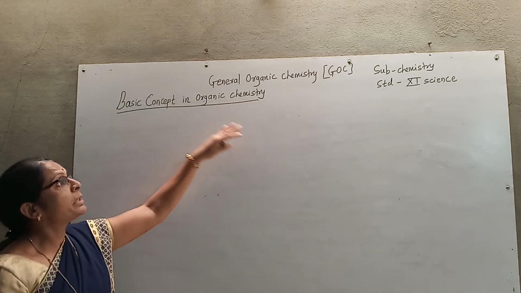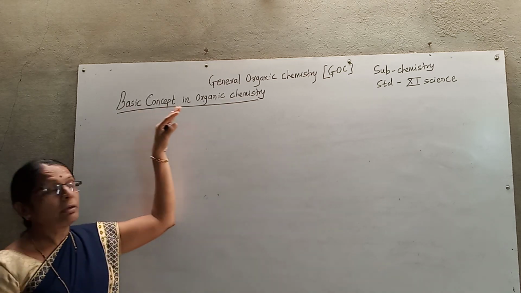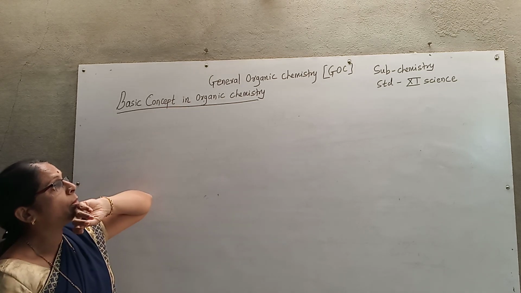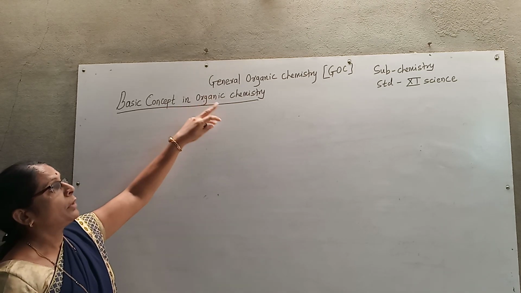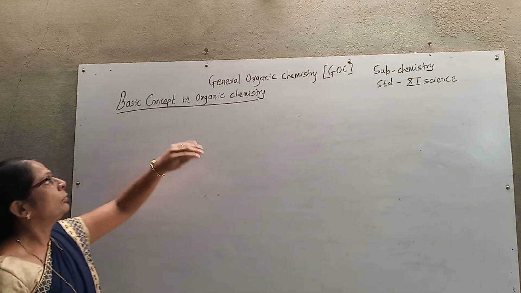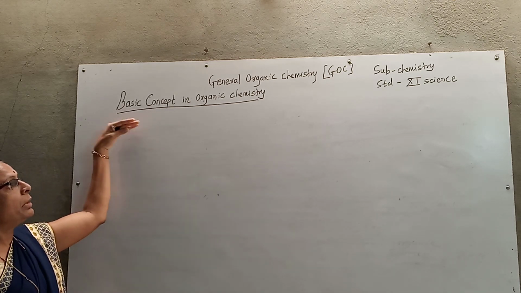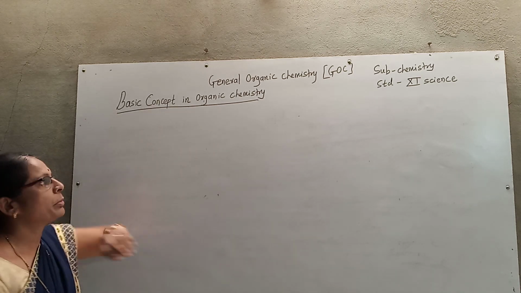I will start a new and basic chapter from 11th chemistry, that is general organic chemistry. Particularly, I focus on the basic concepts in organic chemistry.